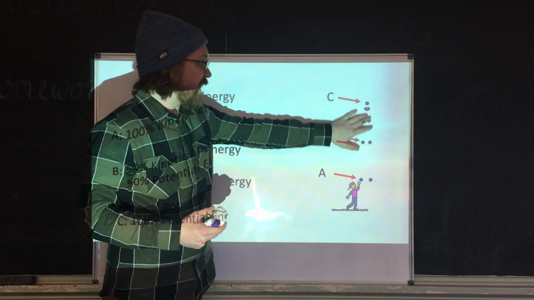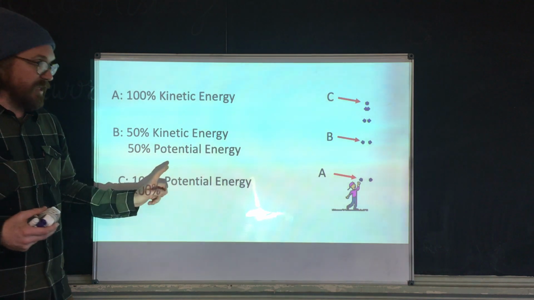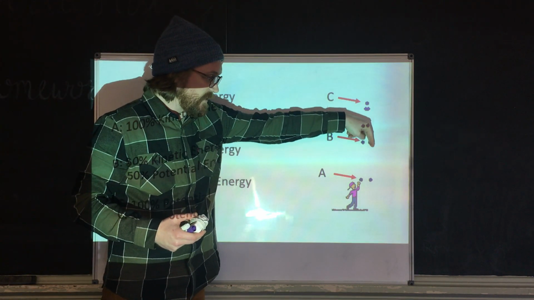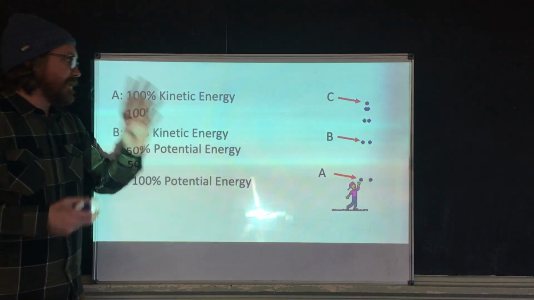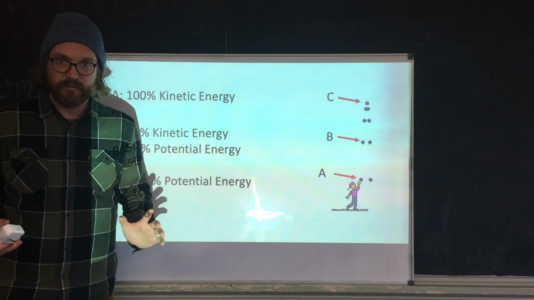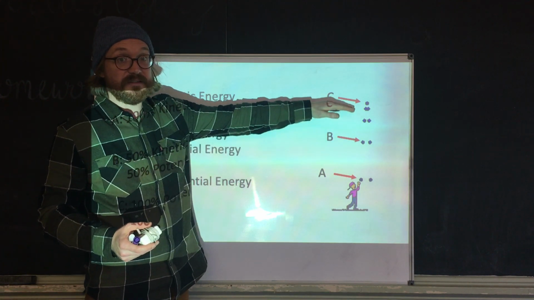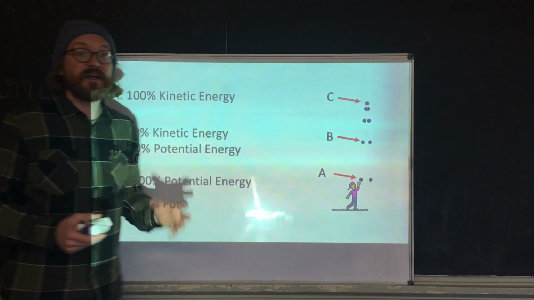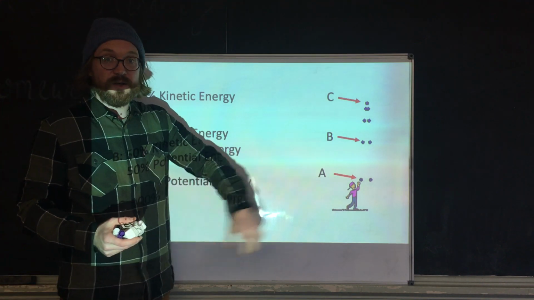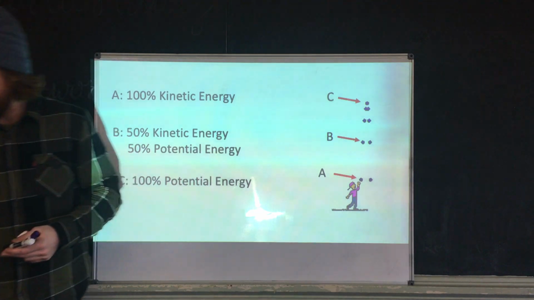Again, when the ball falls down, when it gets to B, it has 50-50 kinetic and potential because it's still moving, and it's speeding up, so when it gets back to A, it has no more potential energy and 100% kinetic energy, okay? Potential energy comes from height off the ground, so the higher it is, the more potential energy it has. Kinetic energy comes from movement, so the faster its velocity, the more kinetic energy it has.